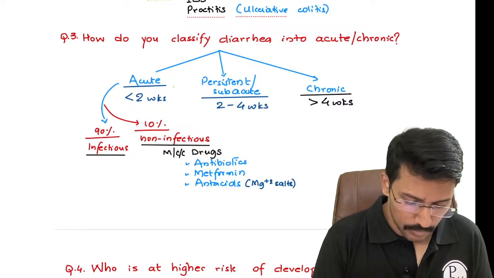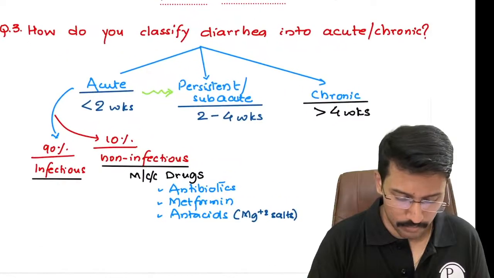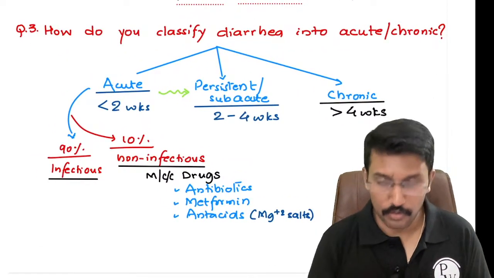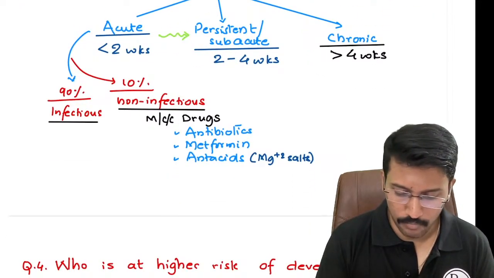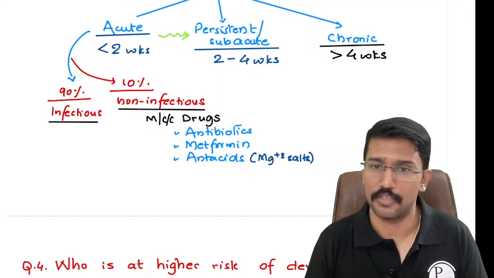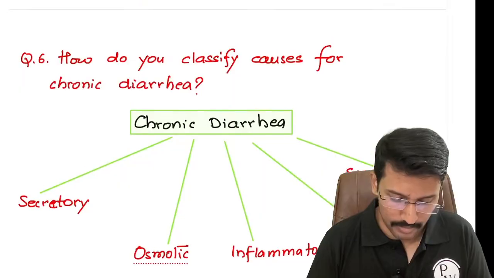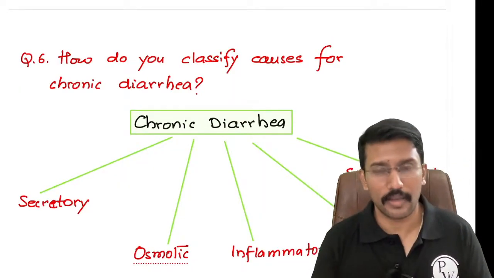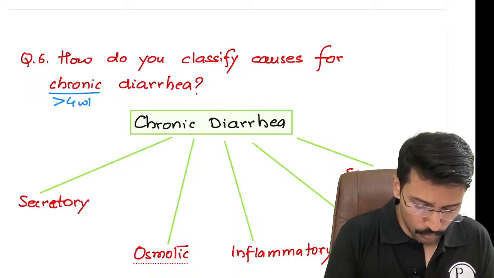Most cases of persistent diarrheas are improperly healed or improperly recovered acute diarrheas. But chronic diarrhea is a separate entity, right? Diarrhea which is lasting for more than 4 weeks. Majority of the cases will have an underlying major cause, right? So first we have to understand, if a patient presents with diarrhea of more than 4 weeks, what all can be the reason, right? To call it chronic diarrhea means diarrhea of more than 4 weeks.